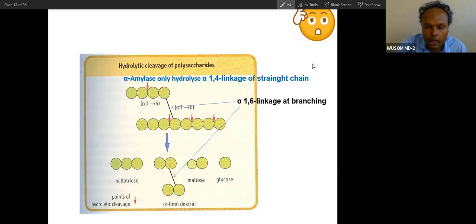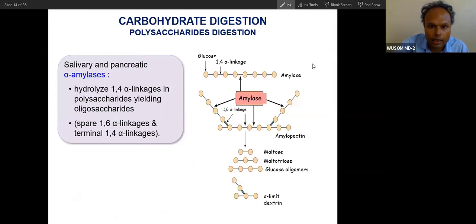If you don't understand, I can repeat. So amylase will digest the 1,4 bond. Like here you can see here also. Amylase will digest the 1,4 bond here. What is left is this. This cannot be digested by amylase. This type of bond cannot be digested by amylase. So this is the branch containing alpha 1,6, plus some carbohydrate attached to it. This type of carbohydrate is called alpha limit dextrin.